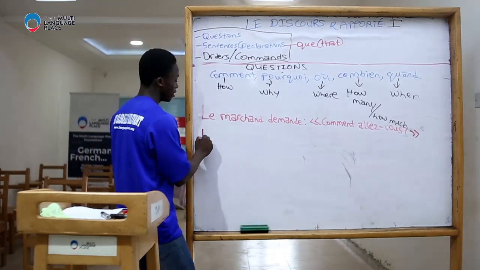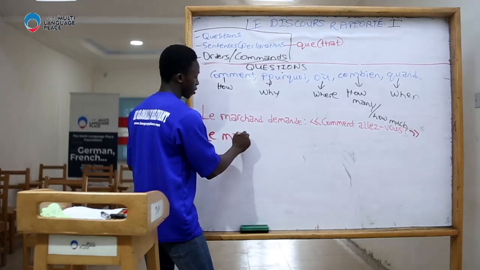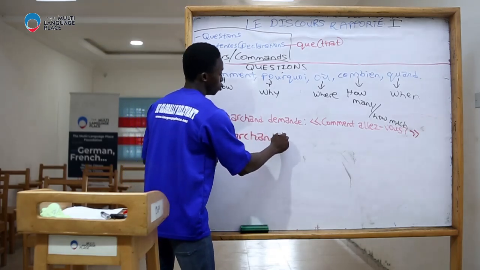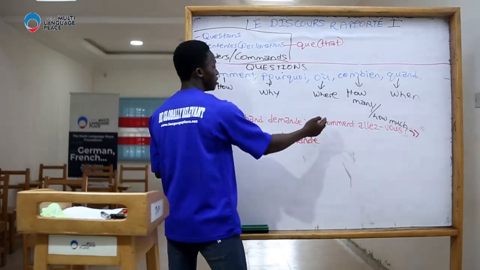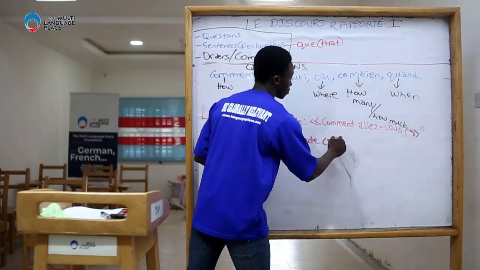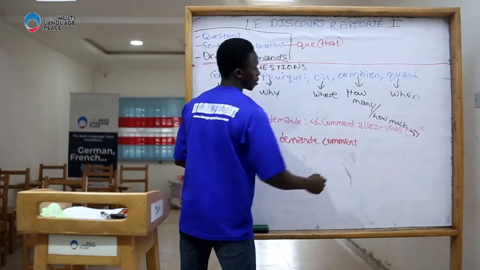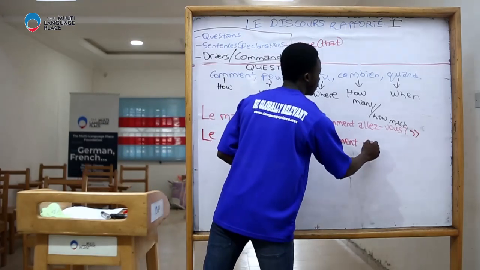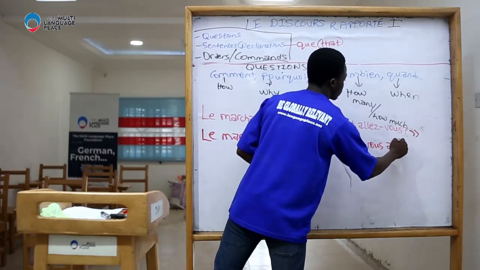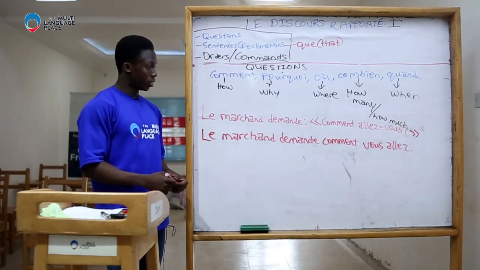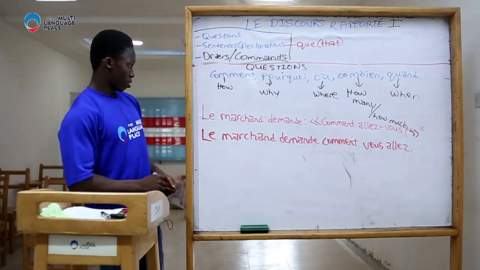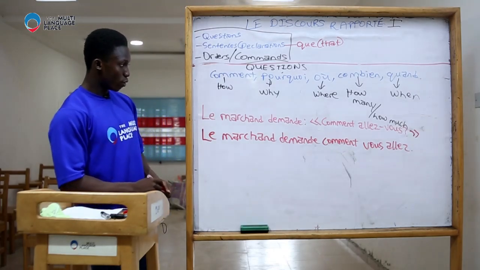So I say, le marchand demande, and next I simply repeat it: comment vous allez. Le marchand demande comment vous allez.